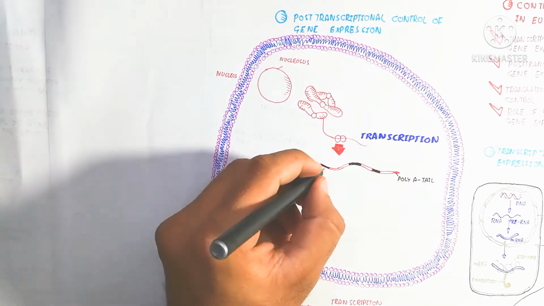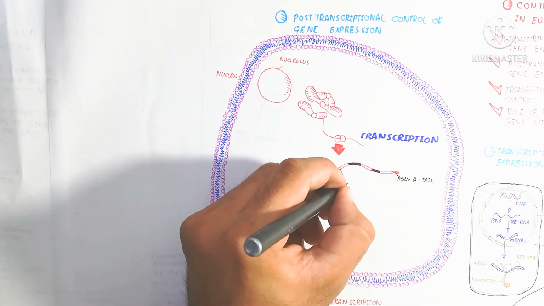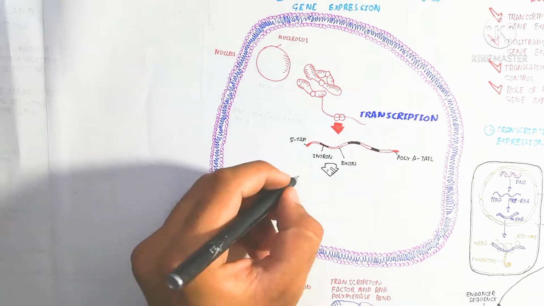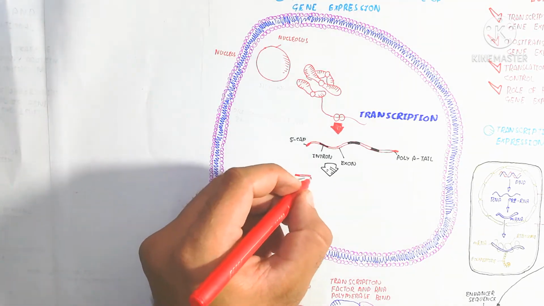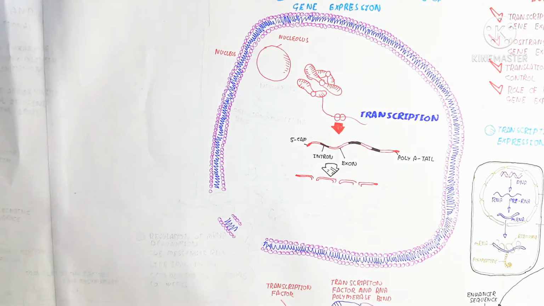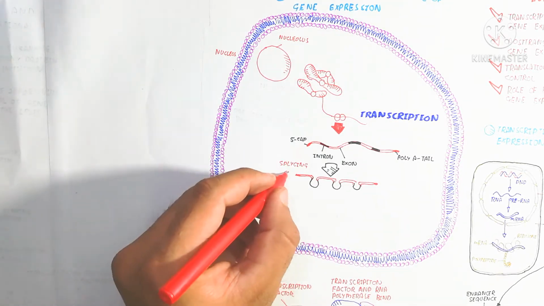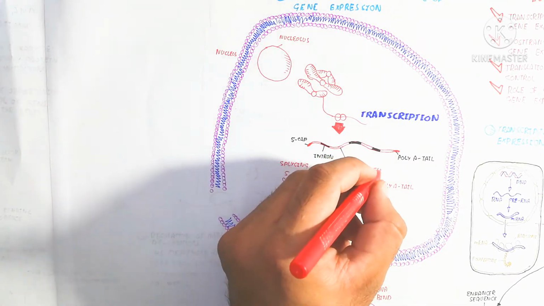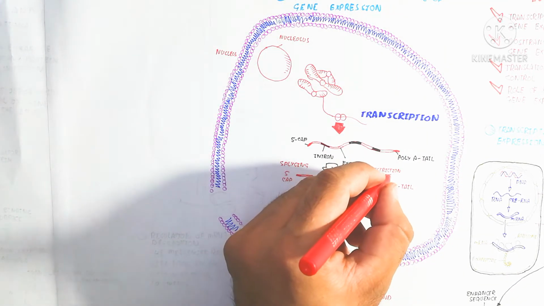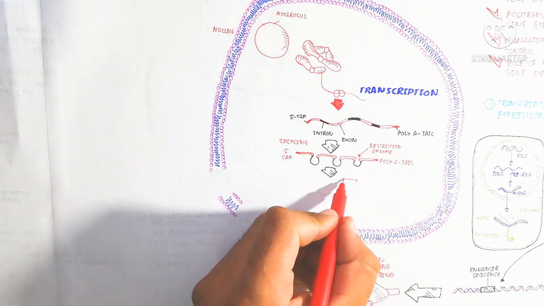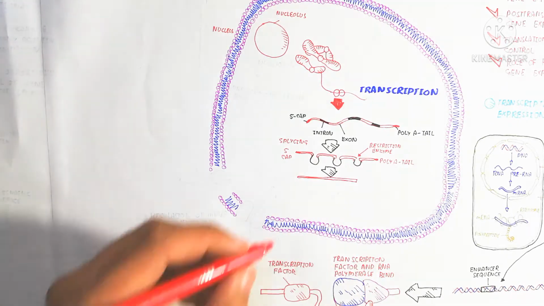Poly A tail means a tail of adenine, while the 5' means the 5 prime side. This cap and poly A tail are used for protection before going into the cytoplasm. The prevention of rupture or damage of the RNA is due to the poly A tail and 5' cap. This produces introns and exons: the black color shows the intron, while the exon is the white color.